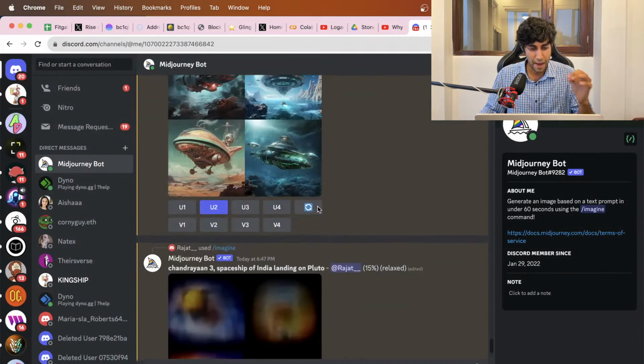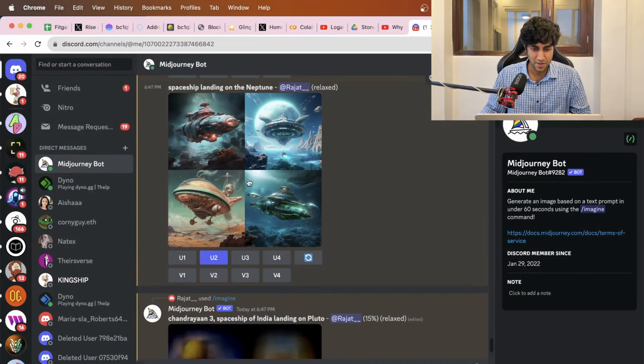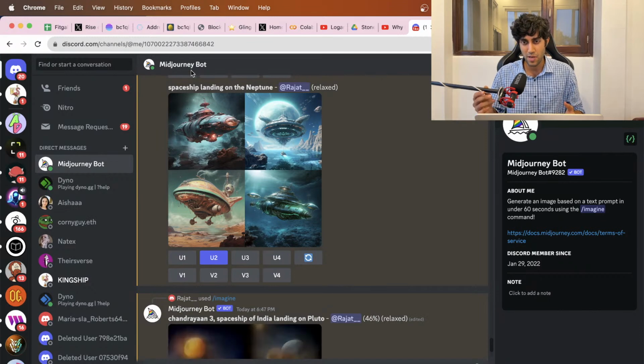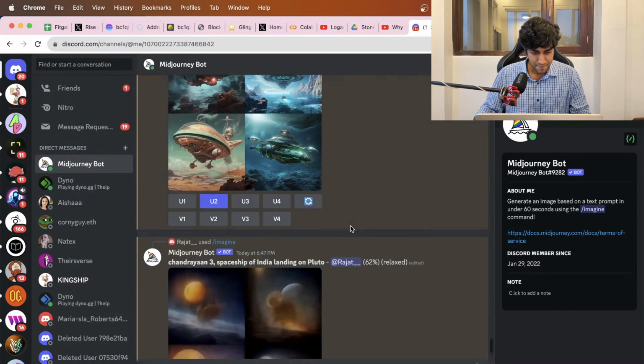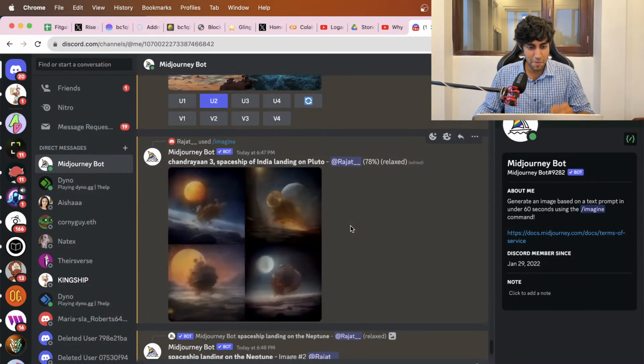Because it seems to have mapped it with the actual image somewhere. Probably doesn't have access to Chandrayaan 3 images, I don't think, because Midjourney and all of these AIs are usually a little bit late. They don't catch up with the latest information. It might have taken the previous Chandrayaan images, for example, right? But it's definitely giving me much better images if I type Chandrayaan 3, just as an experiment.